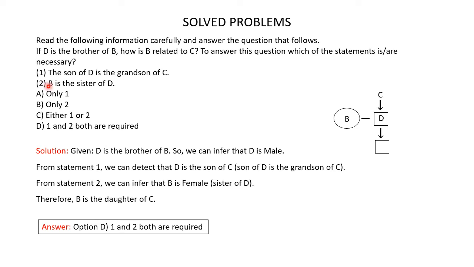Statement 2 says B is the sister of D. So now we know the gender of B. B is a female because she is the sister of D. So a circle for B. So B is the sister of D and D is the brother of B.